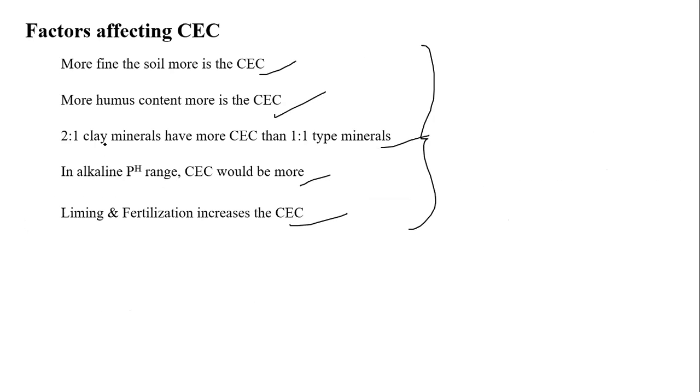Fine soils, humus, 2:1 crystal minerals, and alkali pH. Sorry, I denoted the pH wrongly. So in higher pH ranges, CEC is more, and liming and fertilization also improve the CEC, because liming will alter the pH. So generally there is an increase in CEC also.